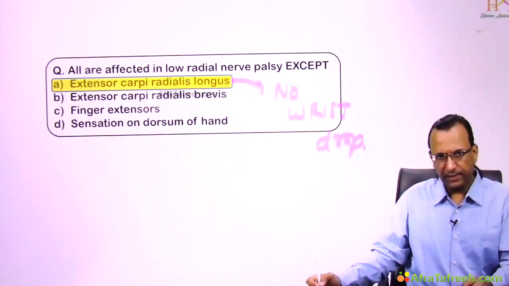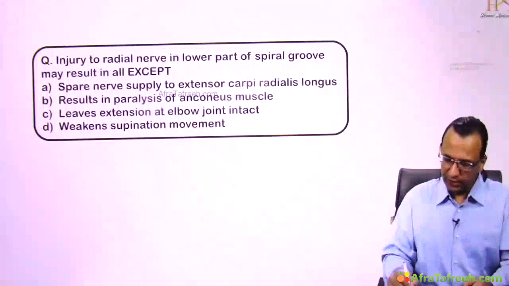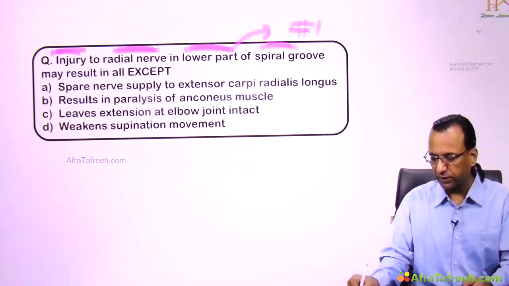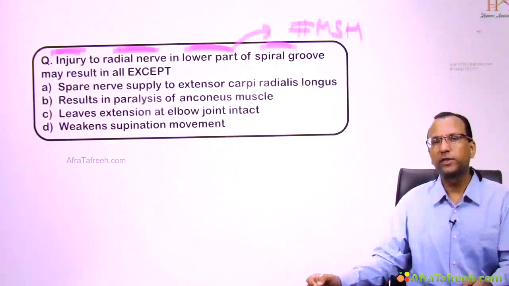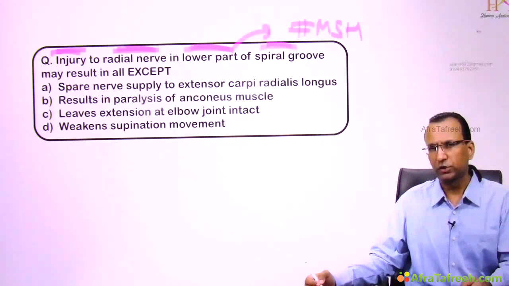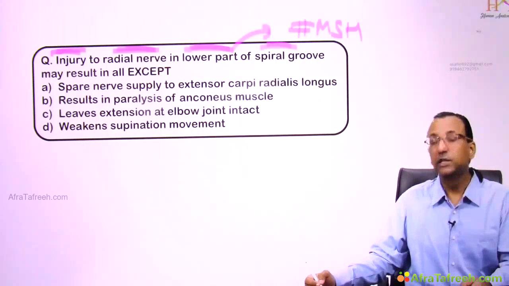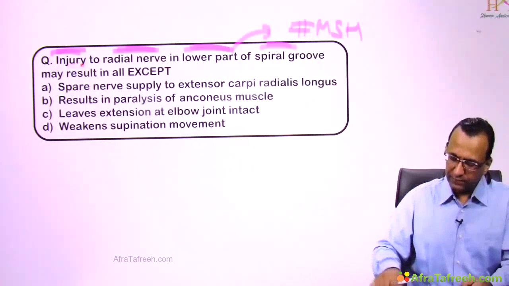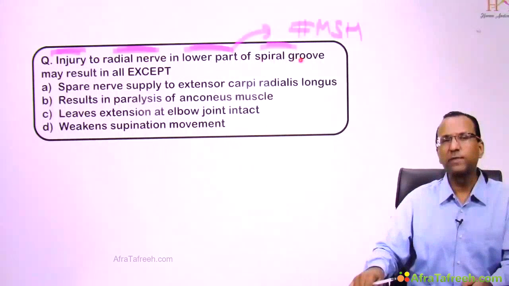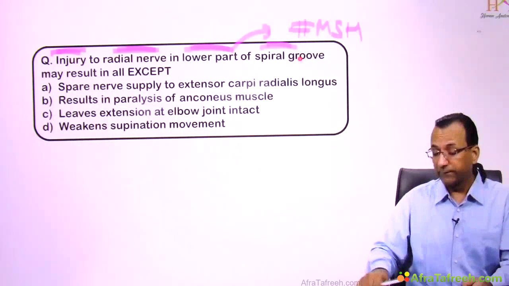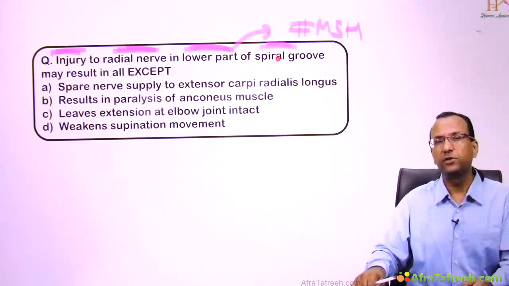Keep that answer. And what about this? Injury to the radial nerve in the lower part of the radial groove, which is something like fracture mid-shaft humerus. I told you fracture mid-shaft humerus may or may not involve branch to anconeus, but triceps is always spared and ECRL is always paralyzed. So anconeus may or may not be paralyzed. Triceps is already supplied, it is spared, but ECRL is paralyzed, leading to wrist drop.